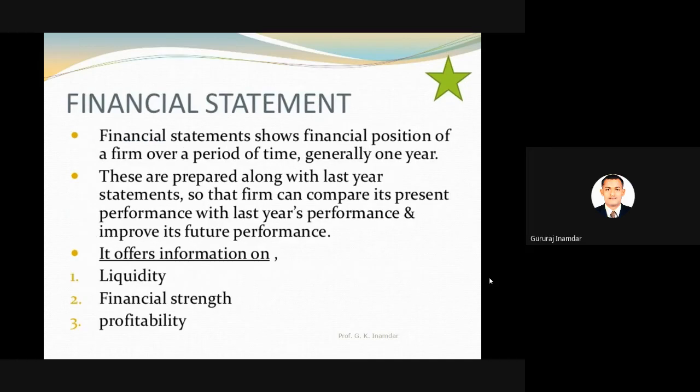A financial statement is also one of the controlling processes. A financial statement shows the financial position of a firm over a period of time, generally 1 year. We can say it is the budget of that industry. Whatever amount of budget we have sanctioned, and the actual utilization of that budget, this is nothing but a financial statement, yearly, monthly, daily. You can generate that financial statement, and according to it you can control your organization.